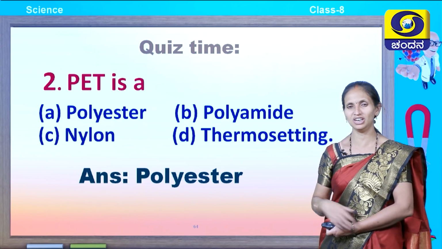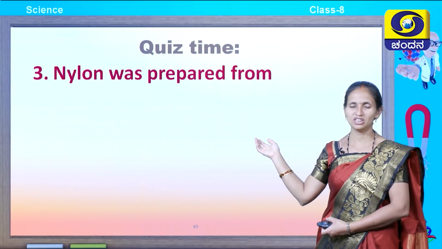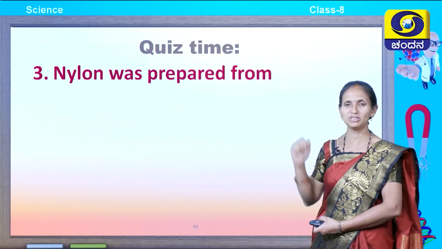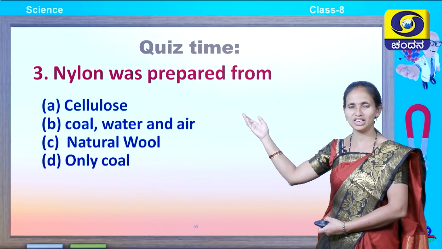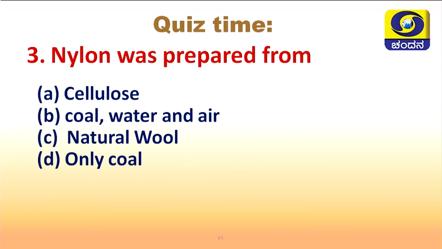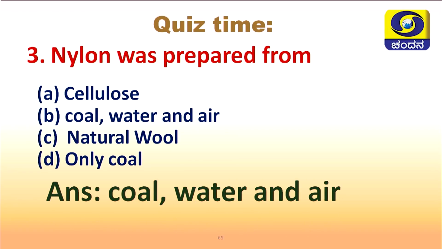Here comes the third question. Nylon was prepared from. What are the options? A. Cellulose, B. Coal, water and air, C. Natural wool, D. Only coal. Just recall how nylon was prepared. Very good. The answer is coal, water and air. This is the ingredient required to prepare nylon.